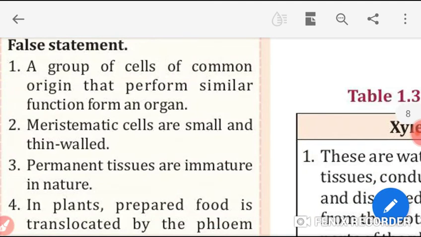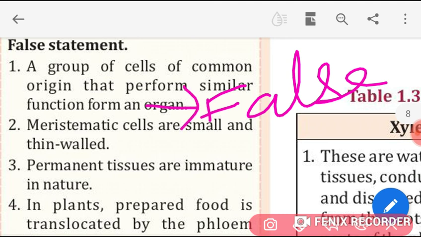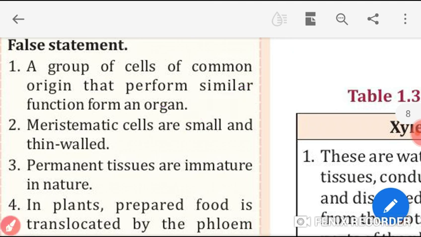Number 1. A group of cells of common origin that perform similar function form an organ. Students, write there that this statement is false. This statement is false.